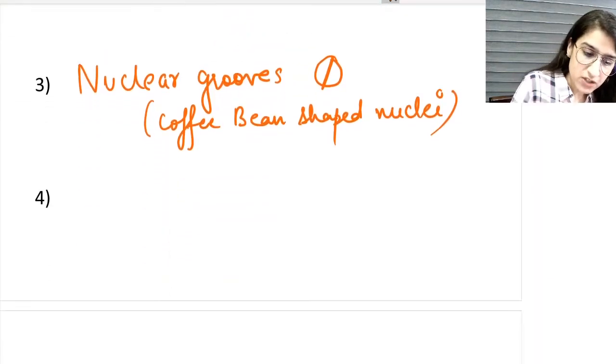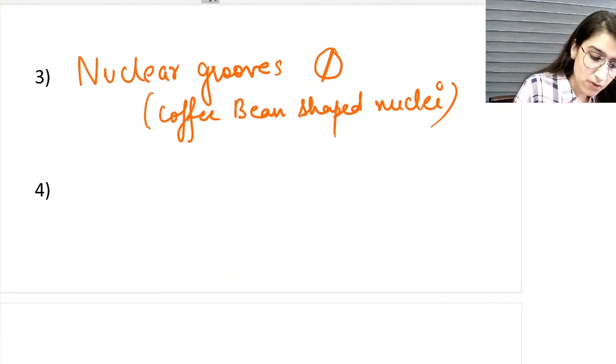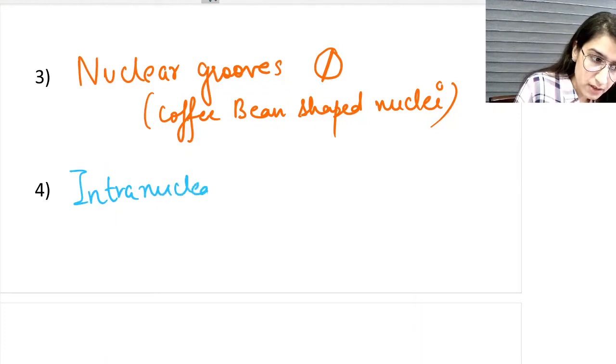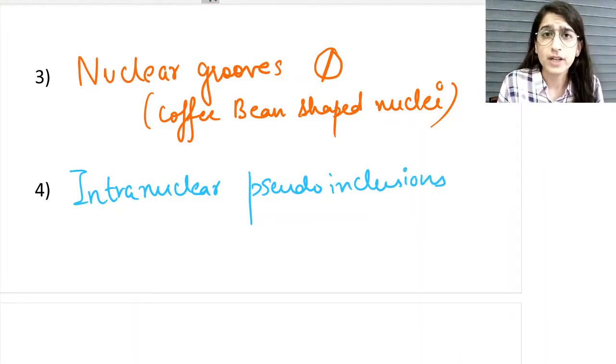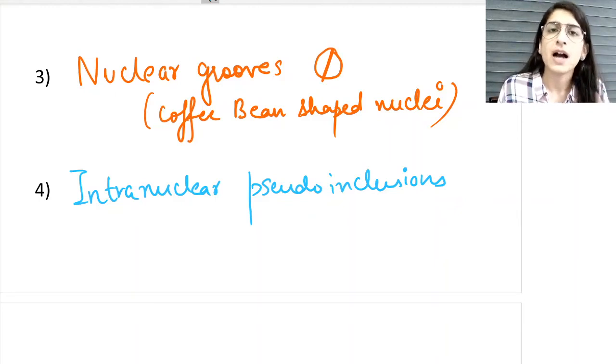The next feature is the presence of intranuclear pseudo inclusions. Why am I saying pseudo inclusions? Because these are actually an artifactual finding.